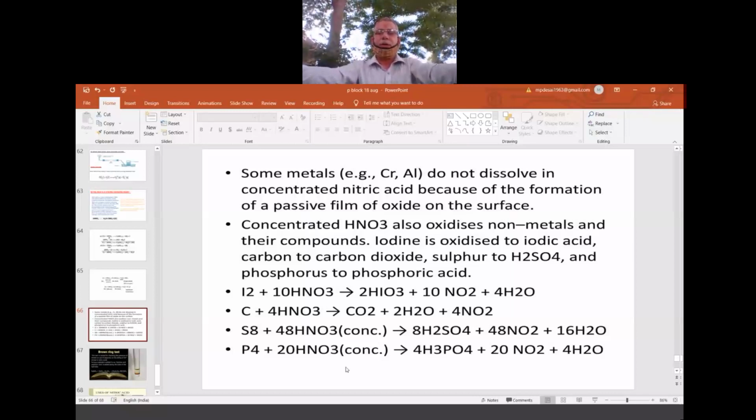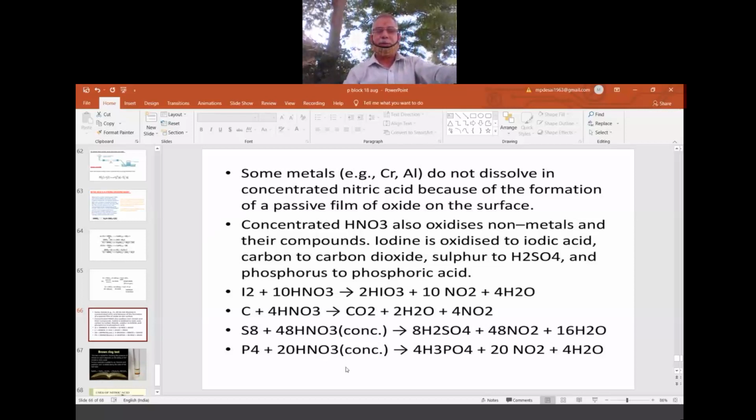Protective layer for the next layer beneath. So that means in the beginning it is there. Afterwards, as time passes, they don't show the oxidation process because they develop some kind of passive cover, passive layer, passive film coating. So that's why they don't react, especially S block, P block, D block some, and some develop the passive film covering the first layer, so that the second layer is protected.